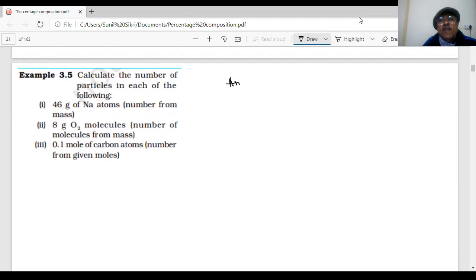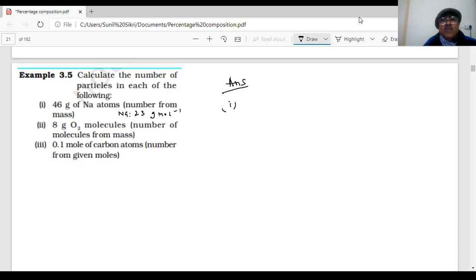First part, Na atoms. The atomic mass of sodium is 23. How many number of atoms is he saying?